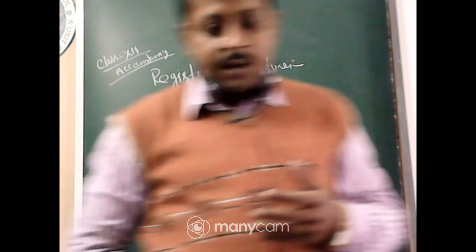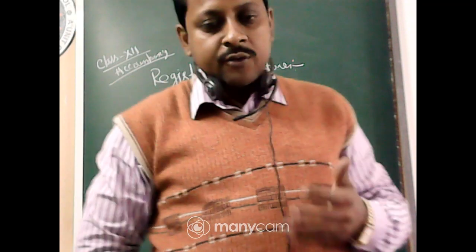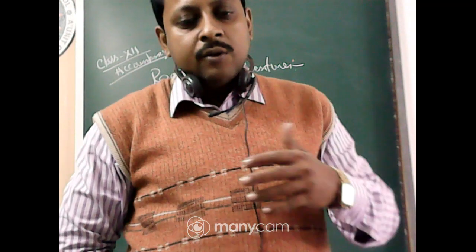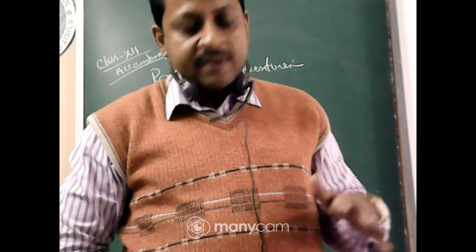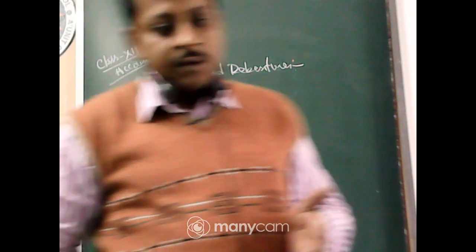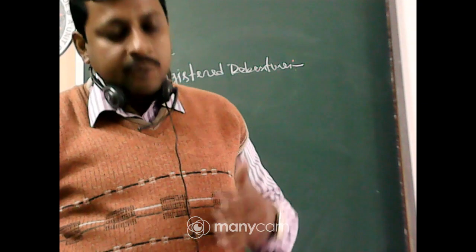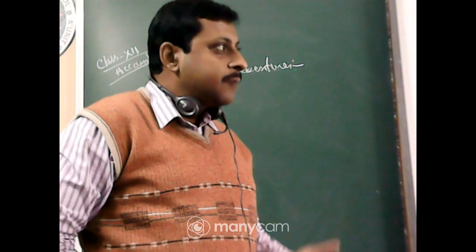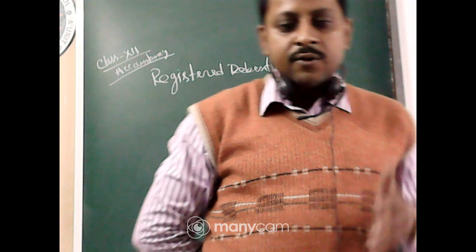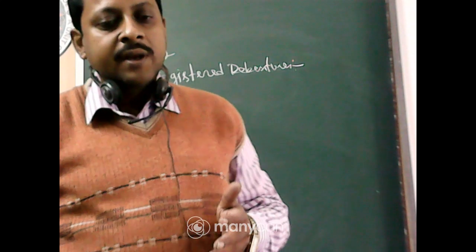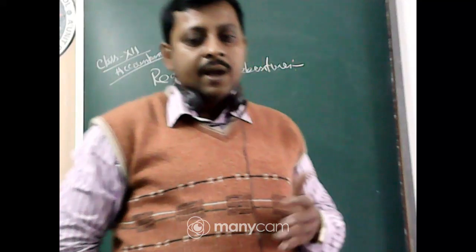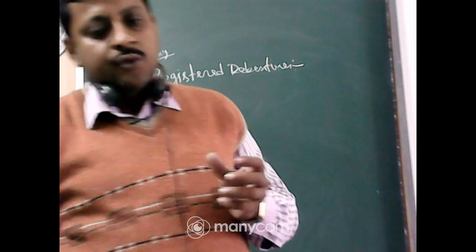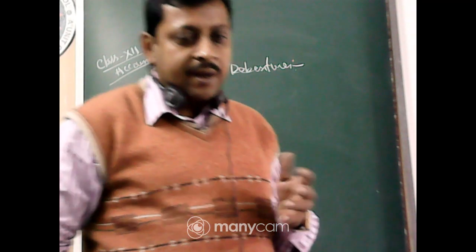A deed should be made, and through that they can be transferred, so that the person to whom they are transferring, their name should be registered, and the deleting of the previous name from the registration will happen. If they want to transfer the debenture, they have to make a deed, and through that they can transfer it and inform the company also, so that in the company's registration books the transferee's name is written down.